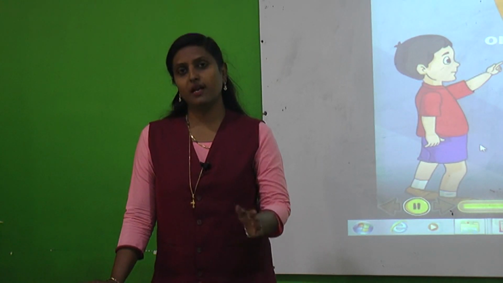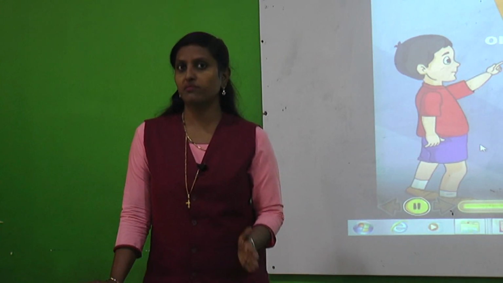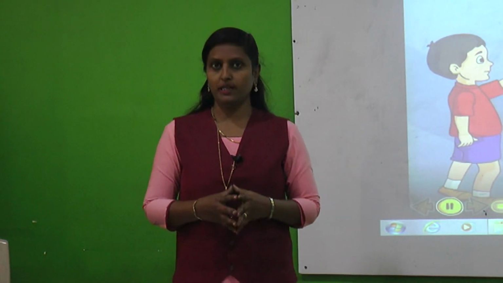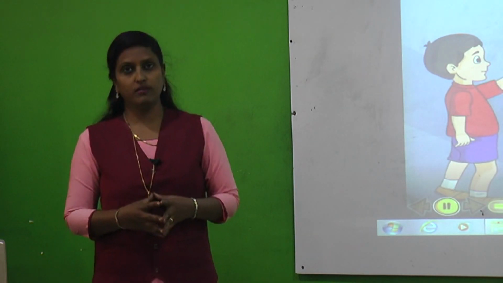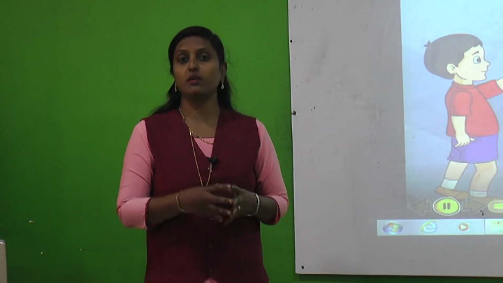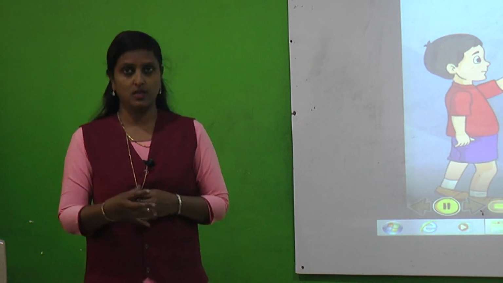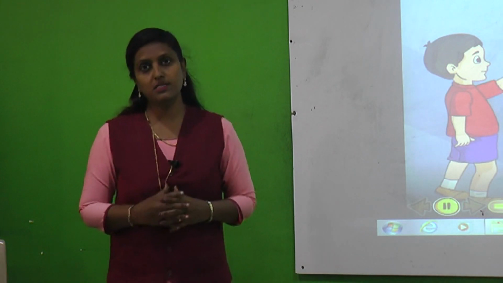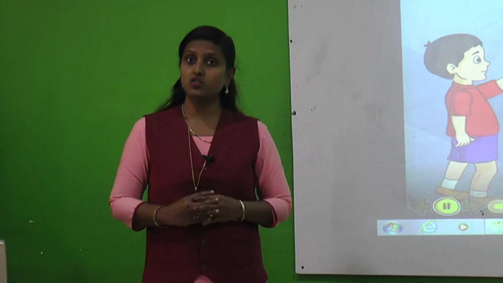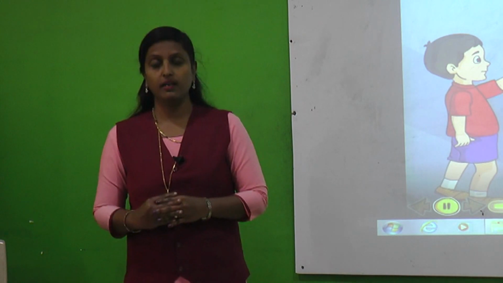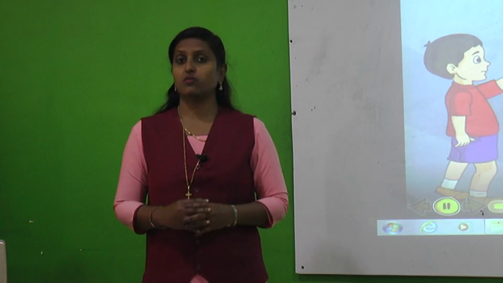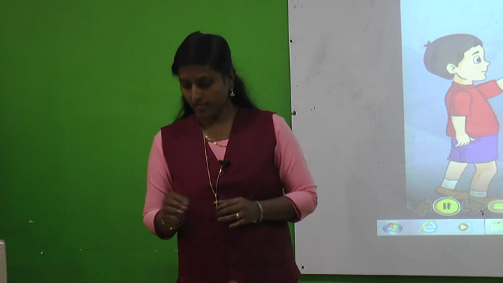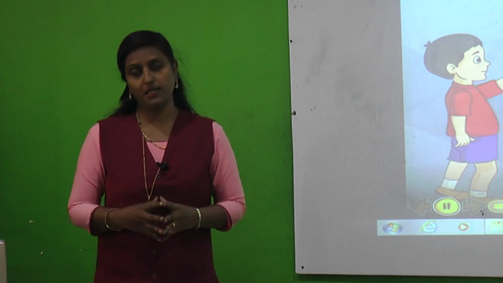Okay, so now we'll just have a recap of what we have learned in lesson number 15, 16 and 17. In the 15th lesson we have learned about verbs, that is action words or doing words. Verbs tell us what a person, animal or thing does. Whatever action the person does, that verbs we have learned. Then in lesson number 16 we have learned about the usage of am, is and are. In these, the verbs tell us what a person, animal or thing is.